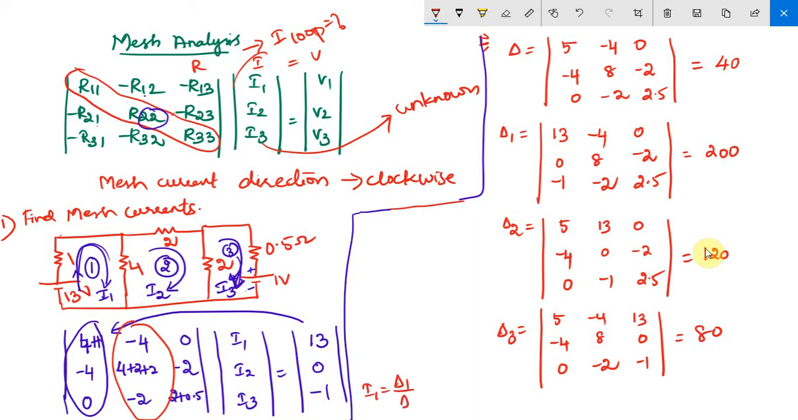So del 1 by delta is going to be your I1. Del 1 is 200, delta is 40, which is equal to 5 ampere. Then I2 is del 2 by delta. Del 2 is 120 divided by delta 40, which is equal to 3 ampere. Then I3 is equal to del 3 by delta, which is 80 by 40, equal to 2 ampere.